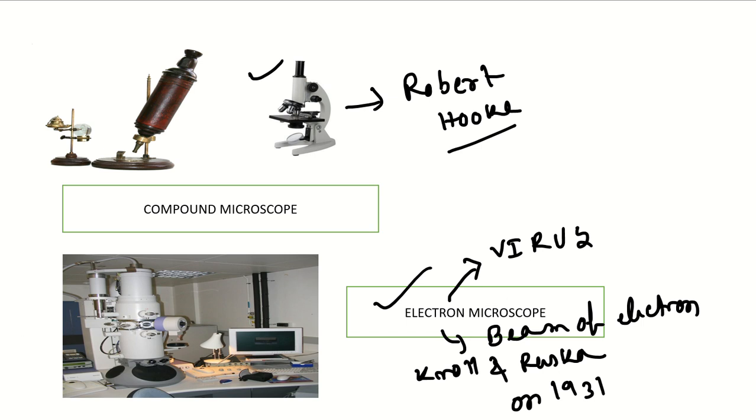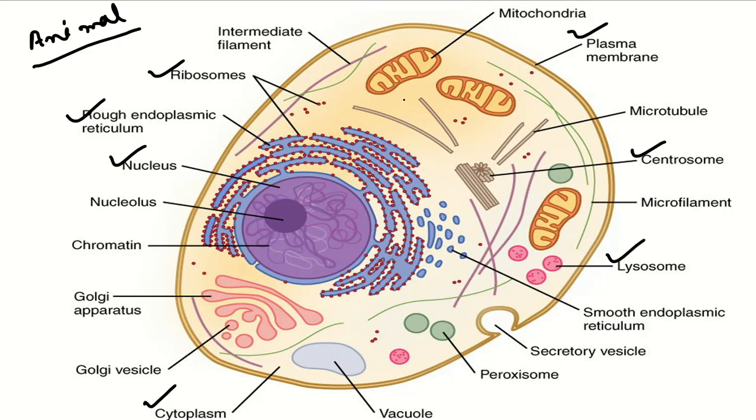As I showed you, that is the structure of the animal cell. The outermost part of the animal cell is the plasma membrane. This plasma membrane is a very small thing. The cell itself is a small thing, we cannot observe it with the naked eye. We have to take a microscope, and the plasma membrane is a part of the cell, so it is very teeny.